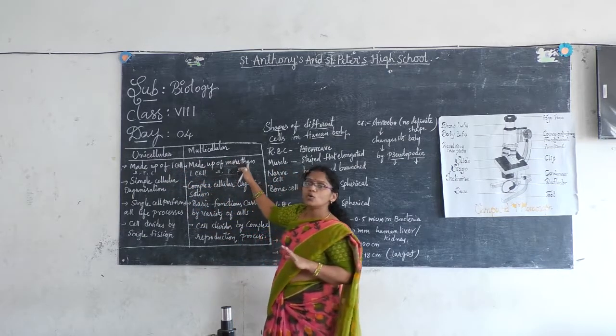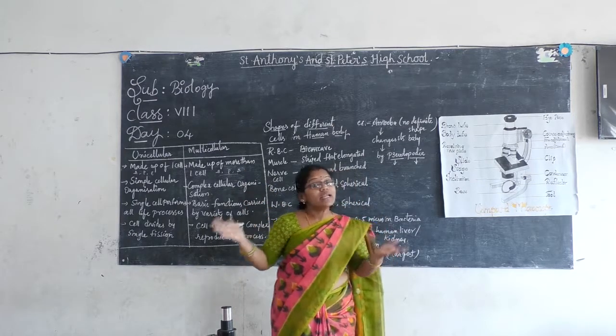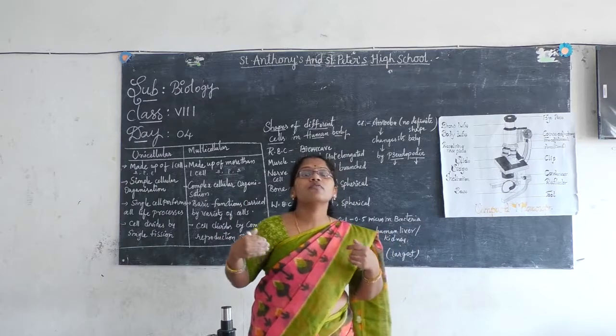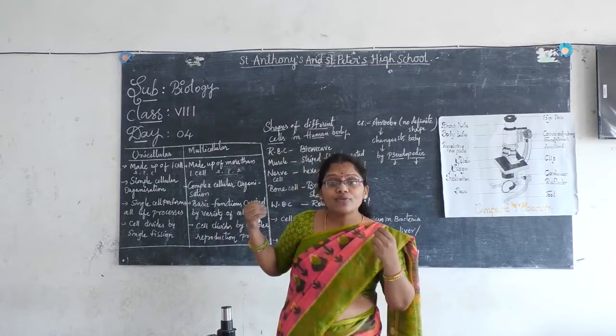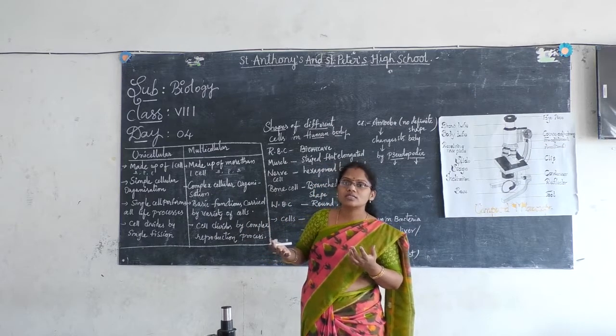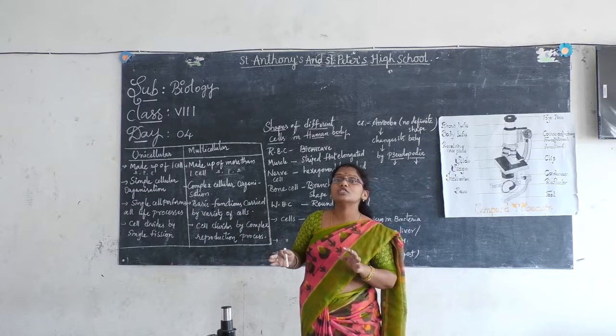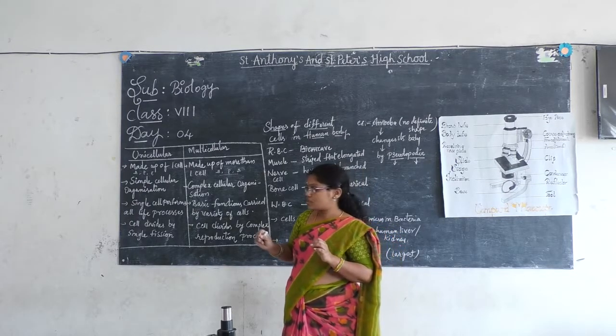But when coming to multicellular organism, we require variety of cells. See, in our body, different types of cells are there. Different organs, different tissues, all the cells make an organ system and an organism. So here we require variety of cells to perform the life processes, right?